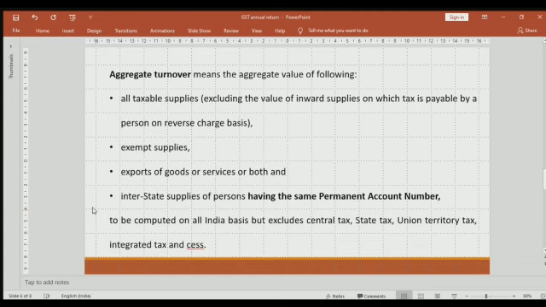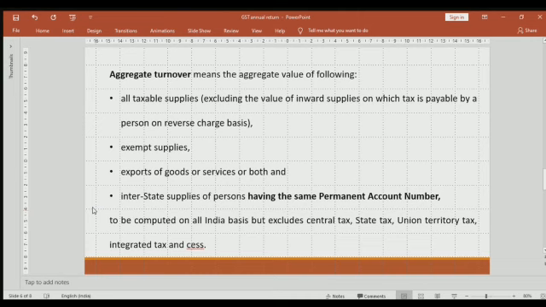So aggregate turnover is a combination of all taxable supplies, second exempt supplies, export of goods, as well as interstate supplies of a person having the same PAN number. This is to be computed on all India basis, but it excludes CST, SGST, UGST, IGST and cess paid thereon. So in short, we have to consider the net amount and not the gross amount.